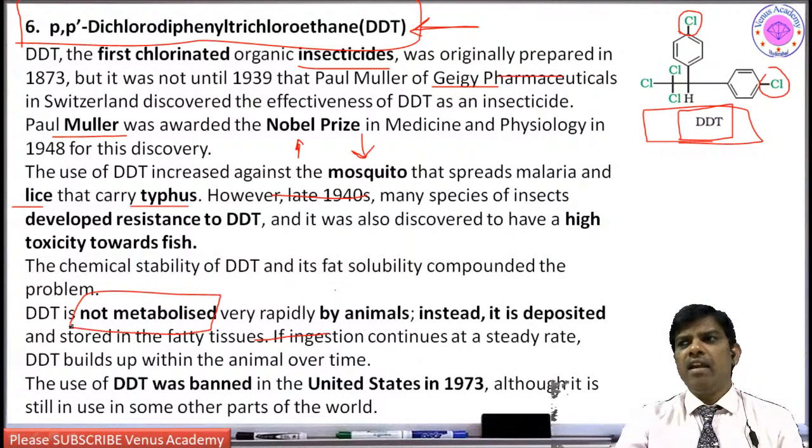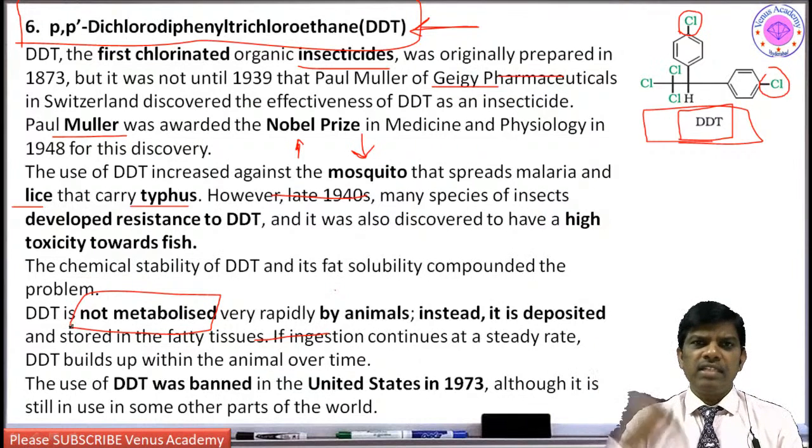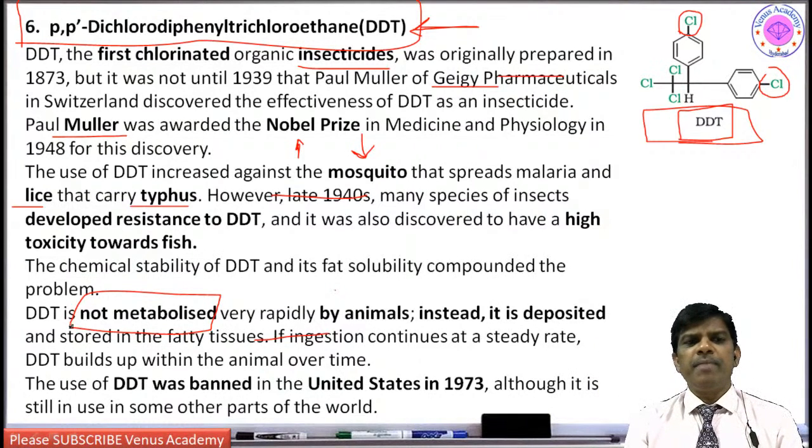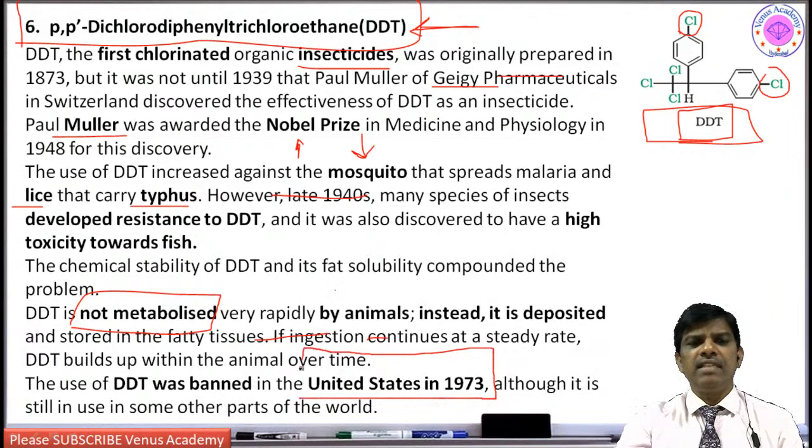It will be laid on plants and grass, and that grass and those plants are eaten by animals or even human beings. When it goes inside the animals, we expect it to be metabolized, but it is not. Instead, it is deposited and causes damage to animals as well as human beings. That is why it is banned in the United States. However, in India we are still using DDT, but not very commonly.